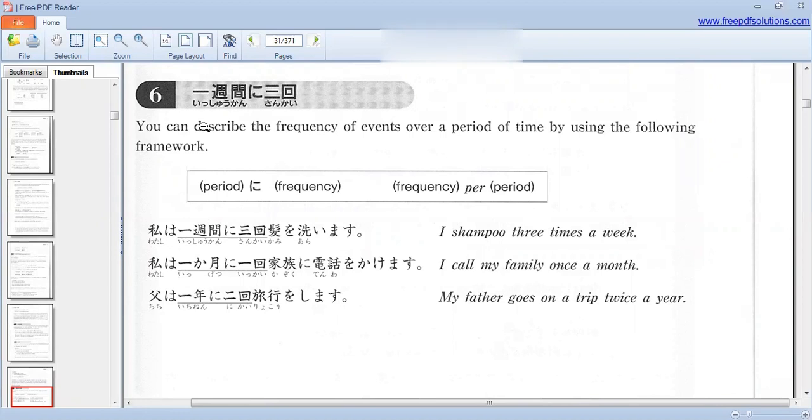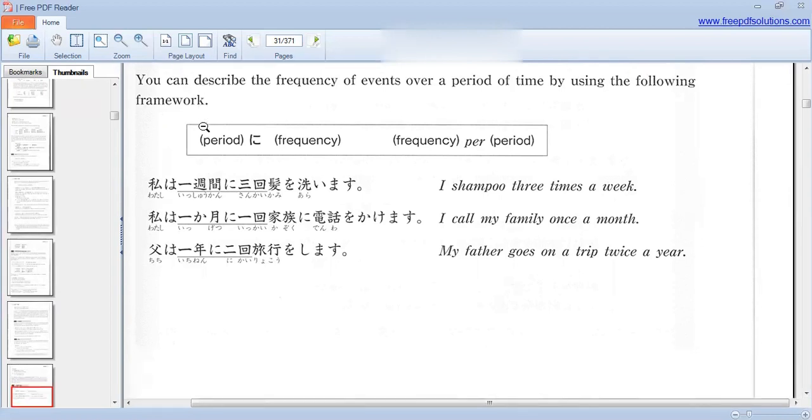Watashi wa ikkagetsu ni ikkai kazoku ni denwa o kakemasu. I call my family once a month.